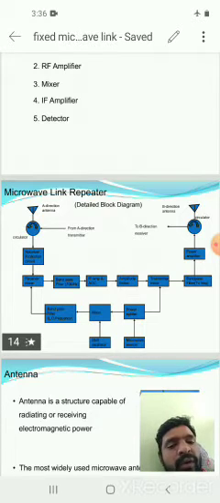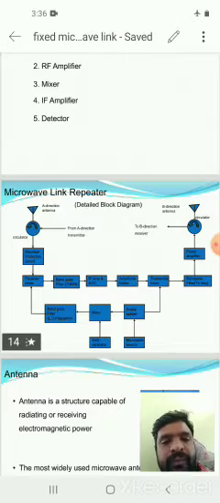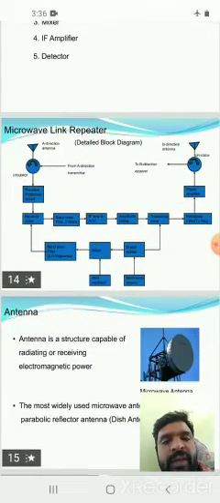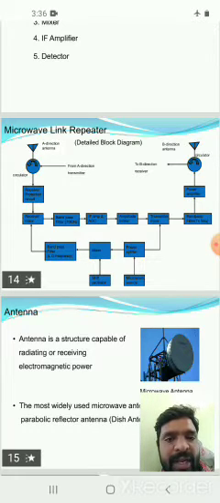So here the two antennas are the transmitting and receiving antennas. We use directional antennas and circulators. One circulator directs the signal from direction A for transmitting purposes, and the other circulator directs it to direction B, the receiver circuit. So this is the microwave link repeater block diagram. Now let us explain each block.